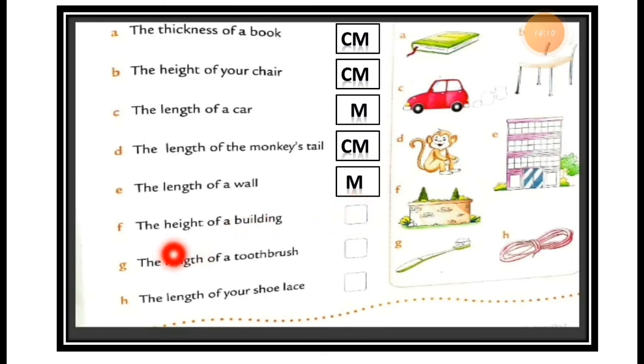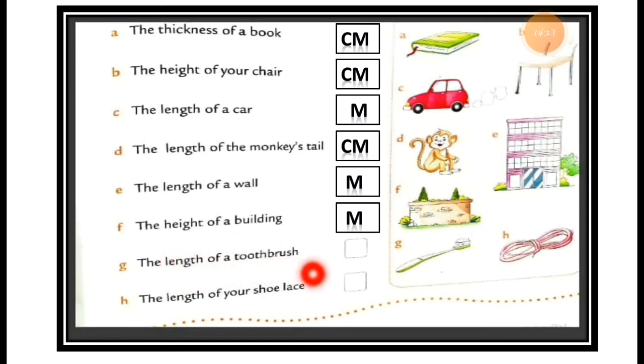Now number F, the height of a building. So the height of a building is in meter, it is long. So we can measure the thing in a meter, more than 100 centimeter, right?